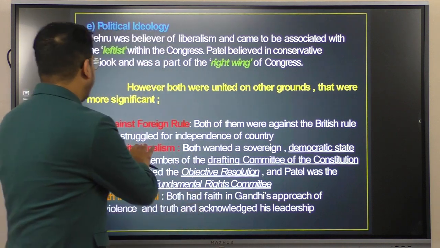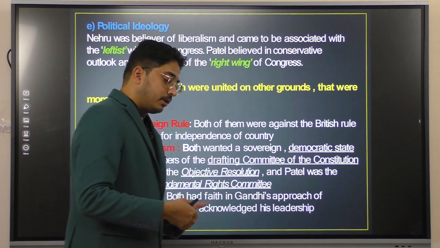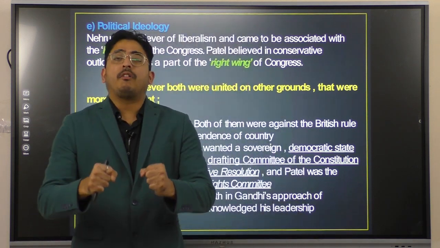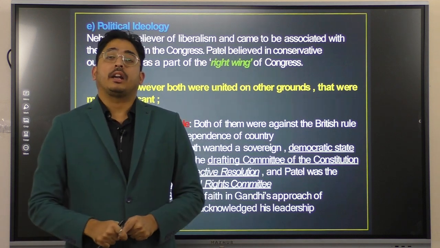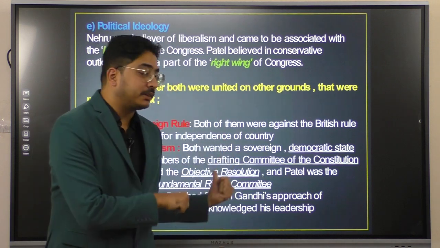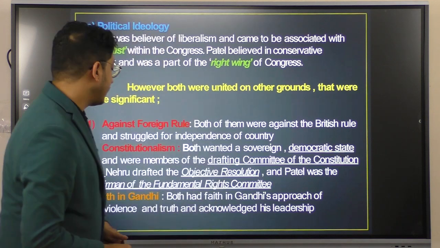So both of them favored constitutionalism. Now what is constitutionalism? Constitutionalism is an ideology where the source of power is with the people. Nobody can arbitrarily take the rights of the people. In India also we follow constitutionalism, and both of these personalities favored this ideology.